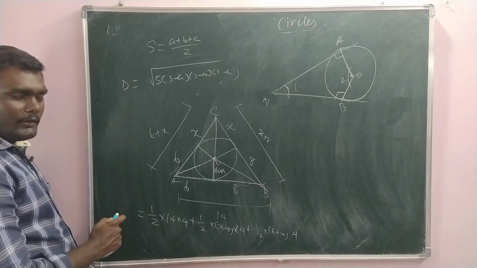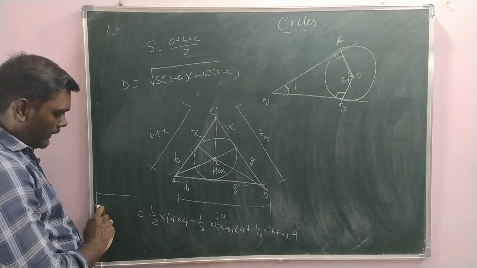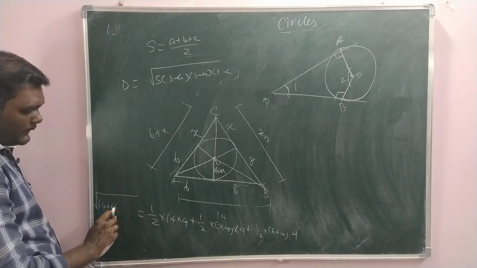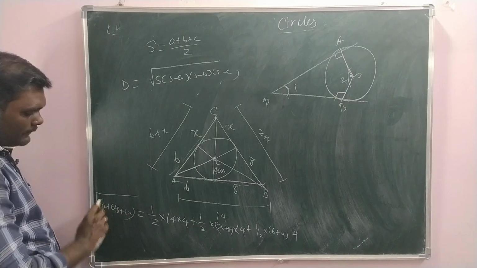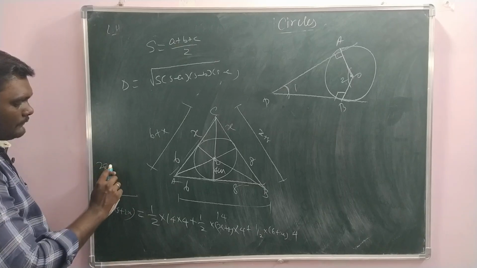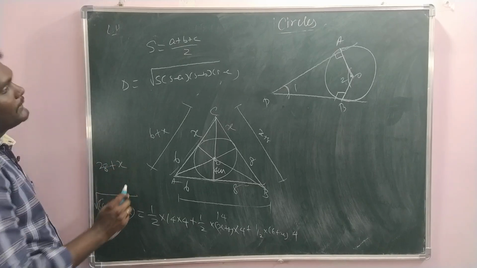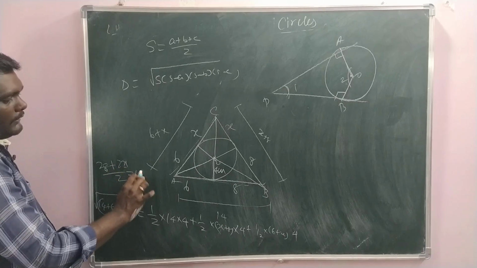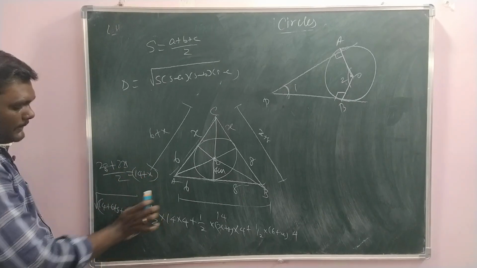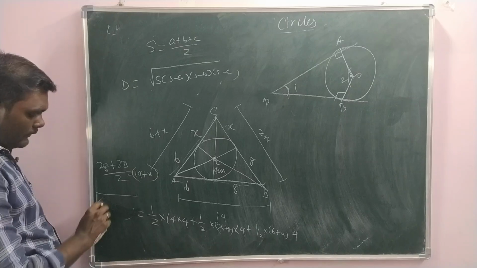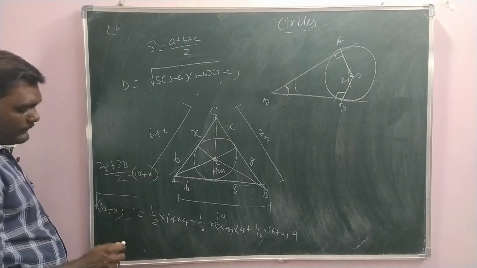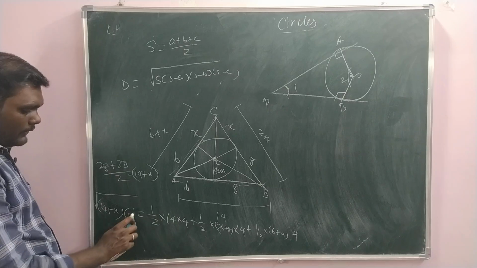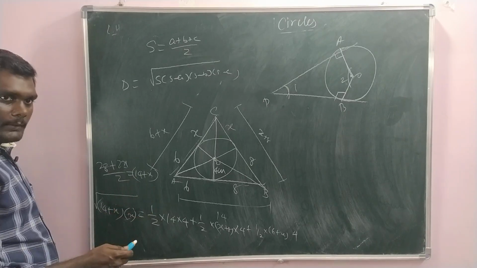And then here using Heron's formula you should write square root of s. So what is s? 14 plus 6 plus 8 plus 2x, that is 28 plus 2x by 2. So it is 14 plus x only. So here 14 plus x, and then s minus a, that is x.